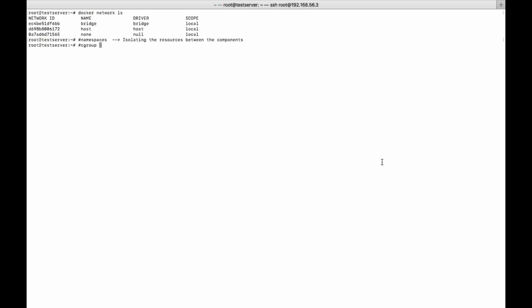What a C group is, it is called as control group. I already told you, right? Control groups are nothing but, let's say I gave certain RAM to my container. Let's say I have given some limit. So my Docker daemon has to take care that my container should not cross more than the limit which I gave, right? So who will take care of this? Docker alone cannot take these things, right? It has multiple things which need to take care of.